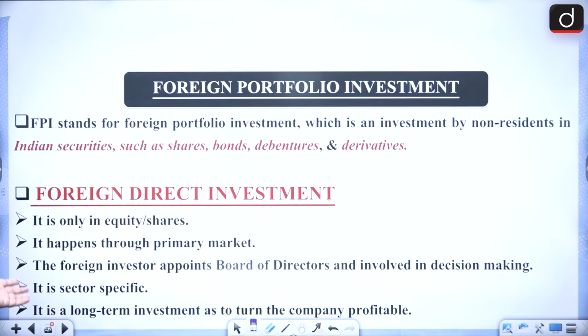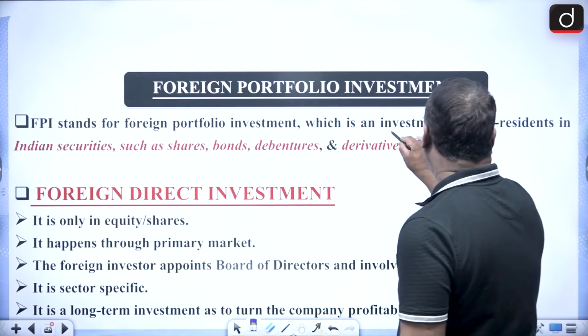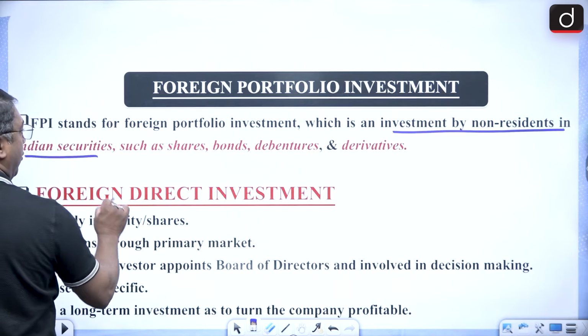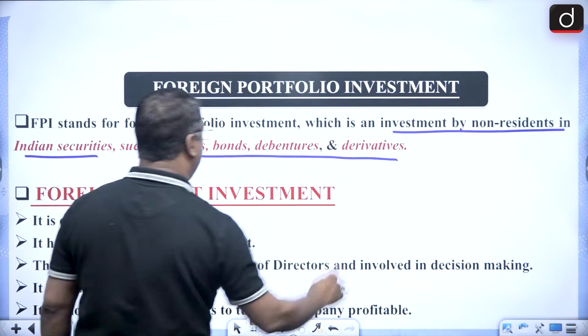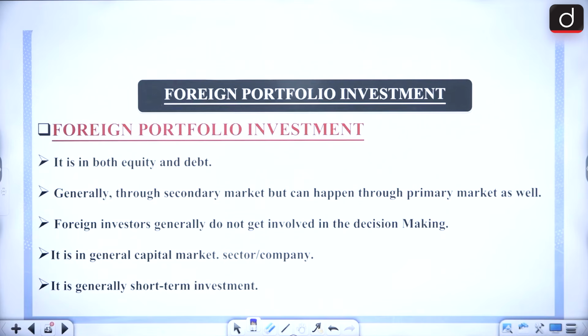I have already said FPI is the foreign portfolio investment, an investment by non-residents in Indian securities such as shares, bonds, debentures and derivatives. It is not only with regard to equity.